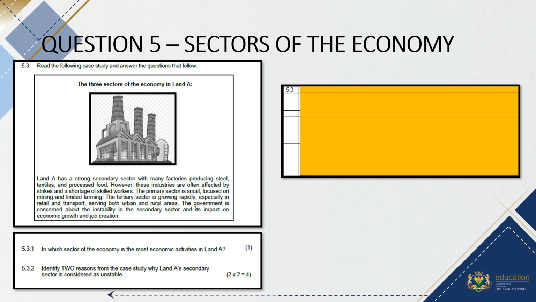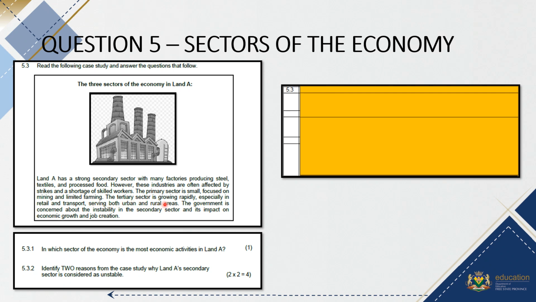Then we come to 5.3. There was a little case study given that reads, Land A has a strong secondary sector with many factories producing steel, textiles, and processed foods. However, these industries are often affected by strikes and a shortage of skilled workers. The primary sector is small, focused on mining and limited farming.